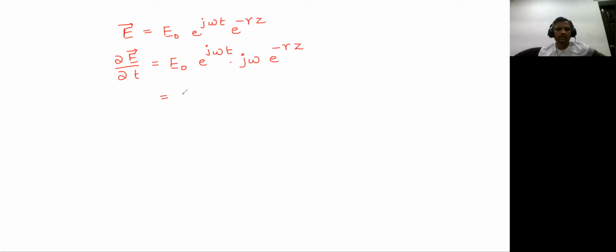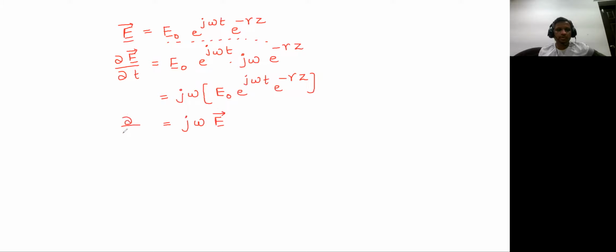Then what you will be getting is this j omega, you write it at one place, E naught into e power j omega t into e power minus gamma z. But this entire E naught into e power j omega t into e power minus gamma z can be called the E vector, that is j omega into E vector. So dou by dou t of E will always be equal to j omega E. Therefore, we can say dou by dou t is equal to j omega.